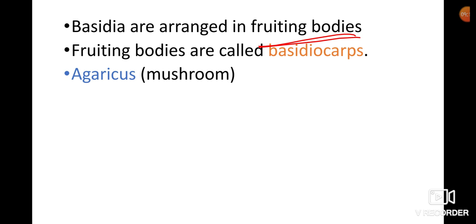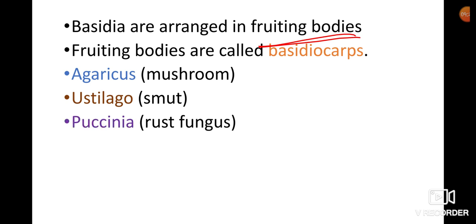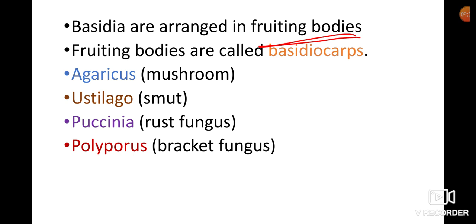Common members of Basidiomycetes are Agaricus, commonly called mushroom; Ustilago, these are called smuts; Puccinia, commonly called rust fungus; Polyporus, commonly called bracket fungus; and Lycoperdon, commonly called puffballs.